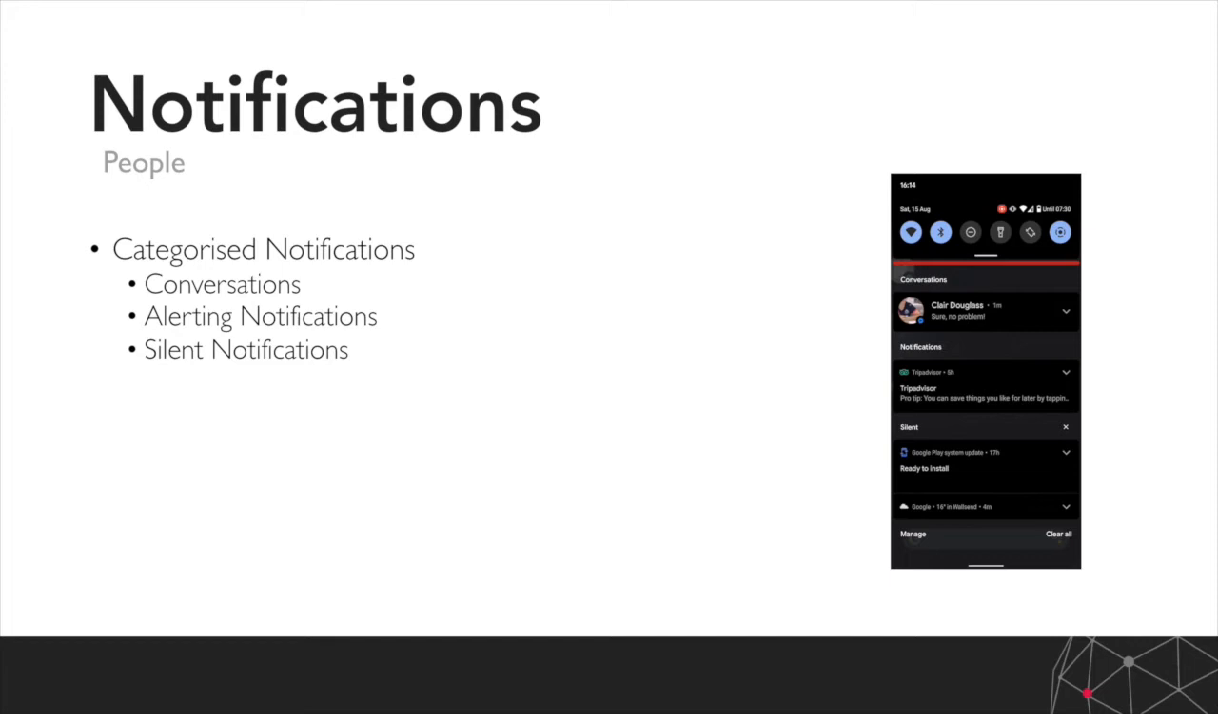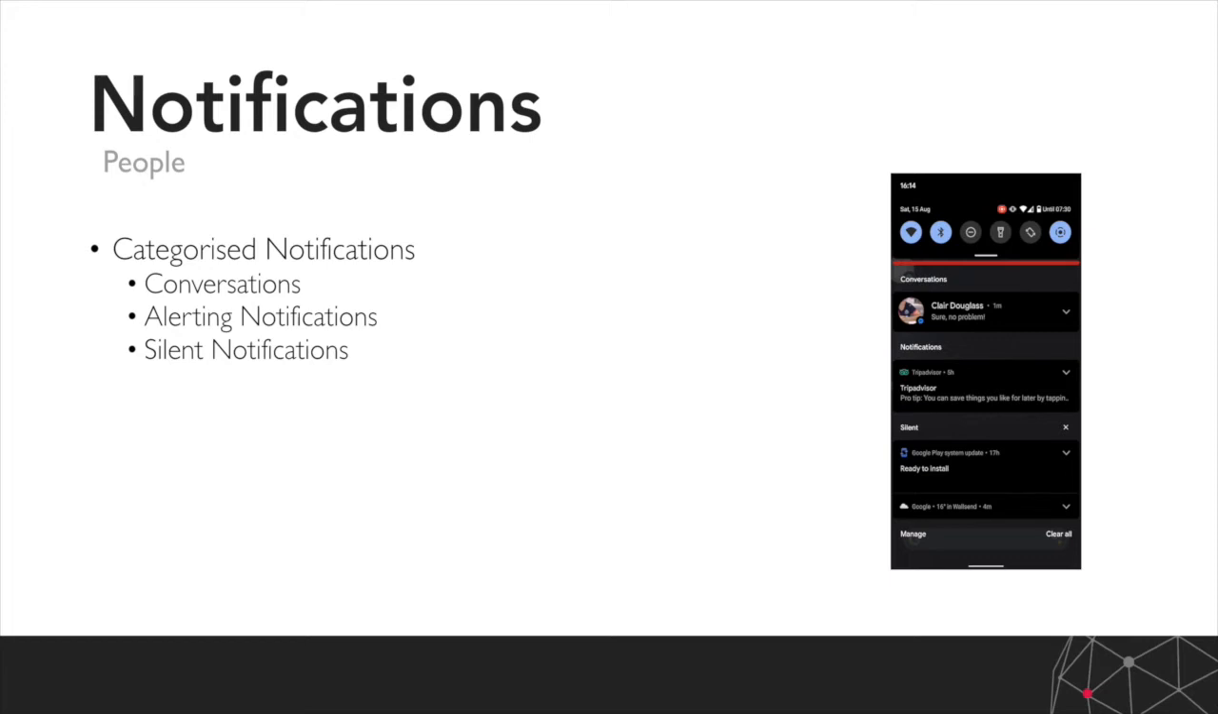So next up are alerting notifications. So they're generally the ones that we would send from our apps. For example, if you were to send out a notification when a draw is upcoming, or if a jackpot hits a certain threshold, they would form part of the alerting notifications group.